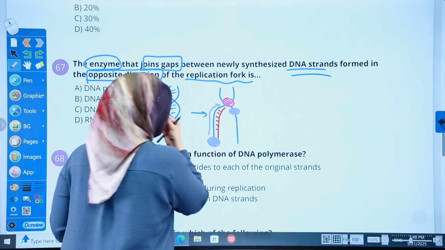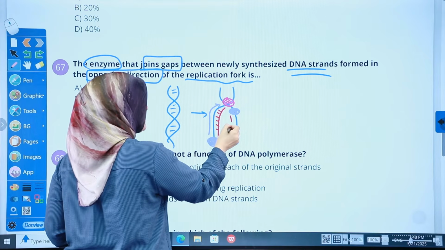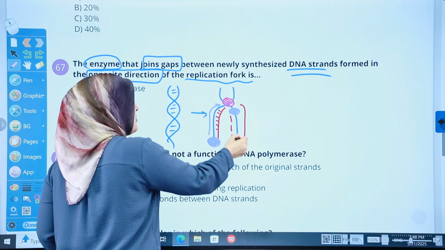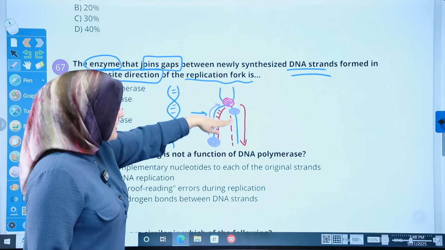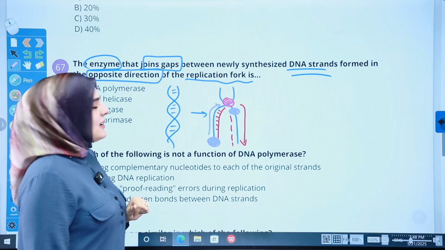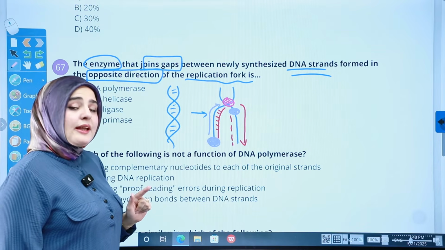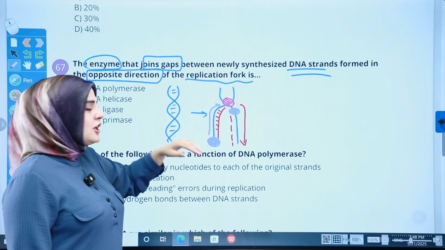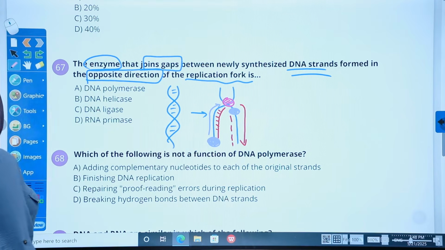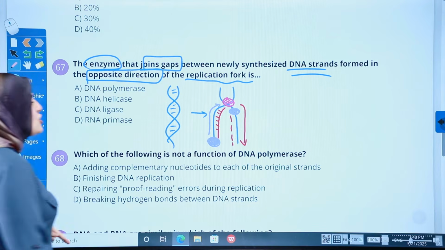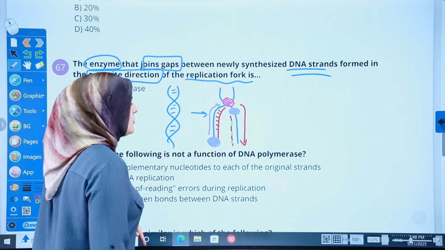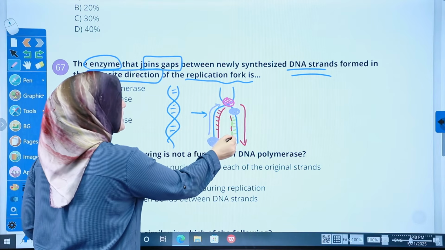While the other one is patchy. It gets made section by section. Why? Because the movement is opposite. The polymerase is attaching and detaching and going to another section in order to complete it. This could not be repaired by the polymerase itself. It requires time, so another enzyme comes and binds them together in order for them to become a complete strand.